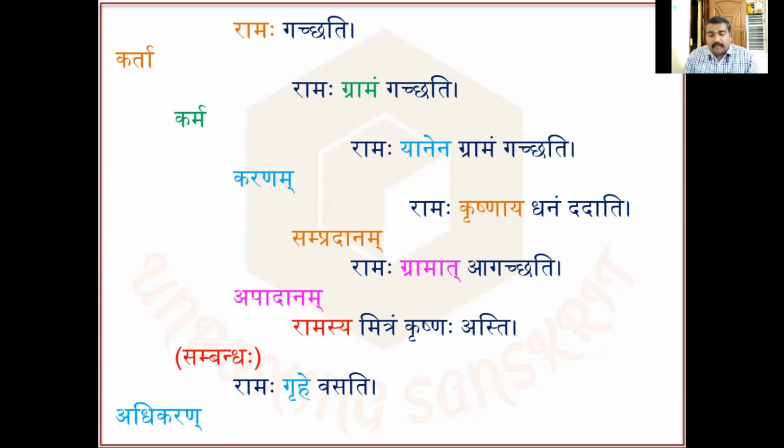Okay. Come to the next sentence. Ramaha gramat agachati. Here apadanam. The word gramat is apadanam. Agachati means comes, and Rama, the subject, is in Prathama Vibhakti. Now, gramat, from the village. And that word is known as apadanam. So we are defining it. The word which is apadanam in a sentence will be used in Panchami Vibhakti only.